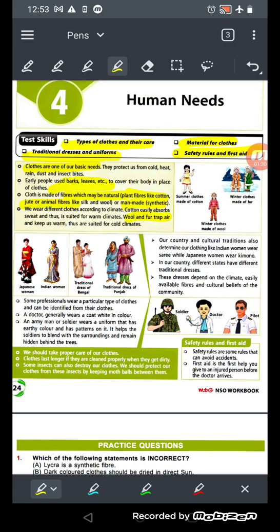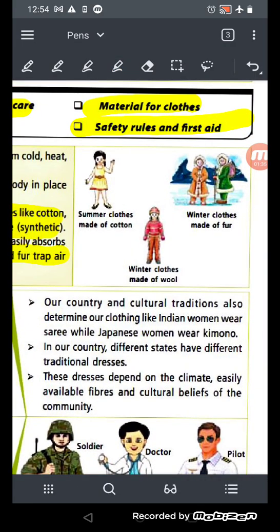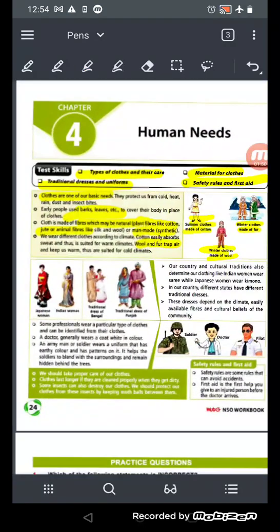Okay, now see, there are some dresses showing here. This is a dress for the summer, as it is made of cotton. Okay, this is the dress for the winter, made of fur, and winter clothes of wool. Okay, now winter is coming. Now we all will wear the wool dresses. Okay, the clothes made of wool.